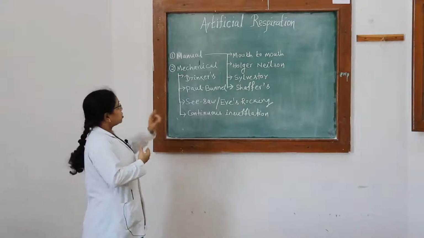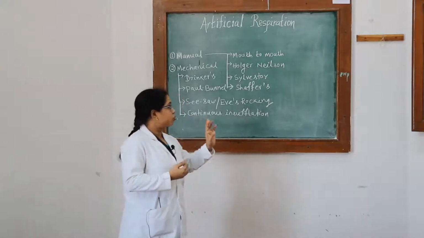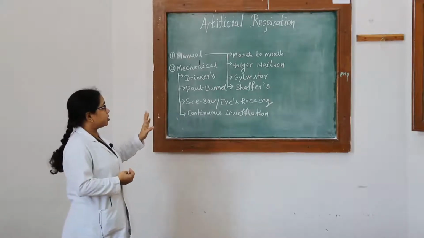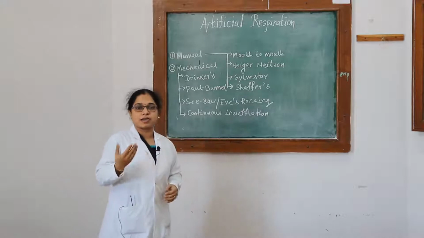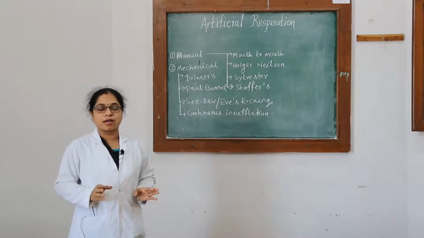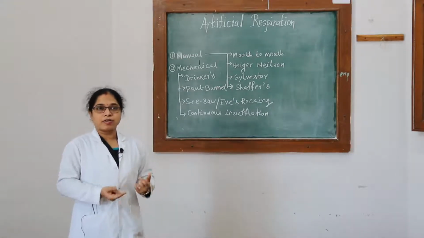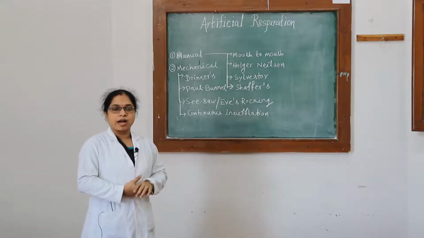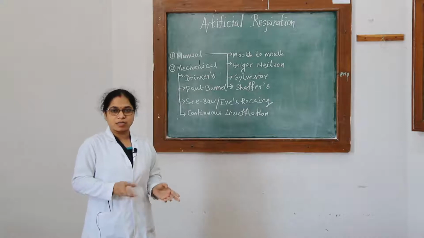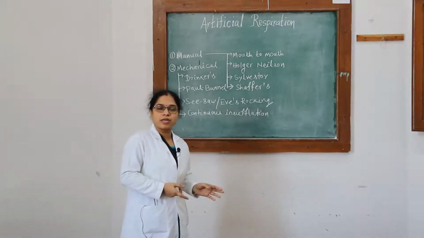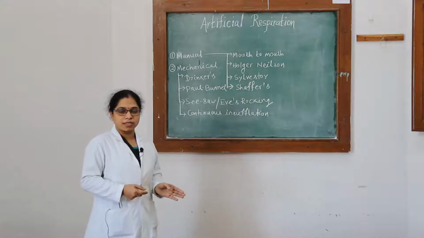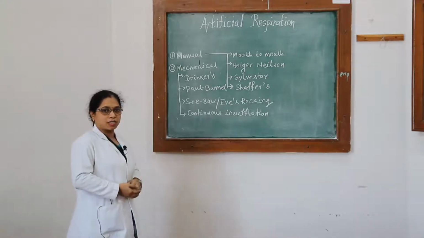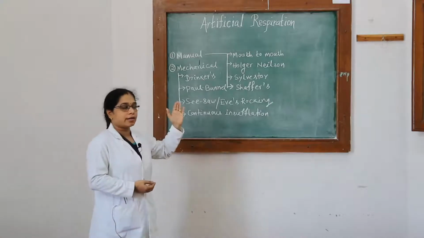There are different conditions when artificial respiration has to be given. There are some chronic conditions and some acute conditions with cardiorespiratory arrest. Acute conditions are drowning, carbon monoxide poisoning, anaphylactic shock and electric shock. Chronic conditions include chronic lung disease and congestive heart failure. In all those conditions, where cardiorespiratory arrest is there, you can give artificial respiration.